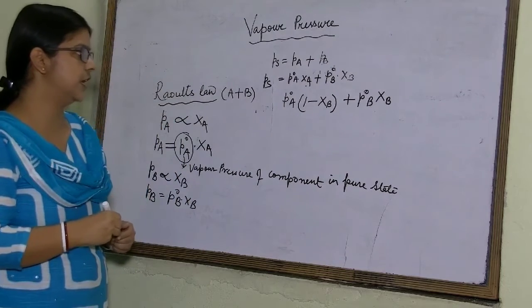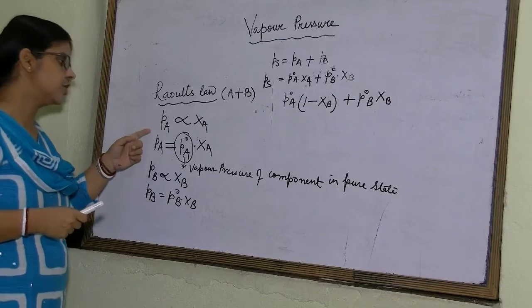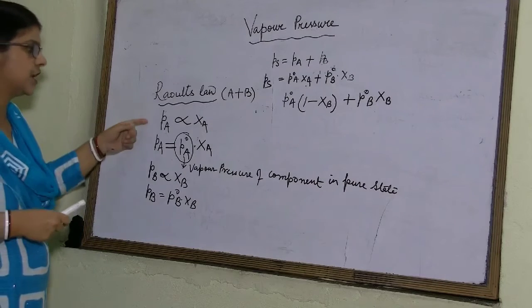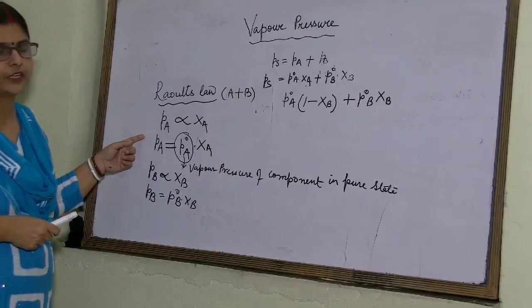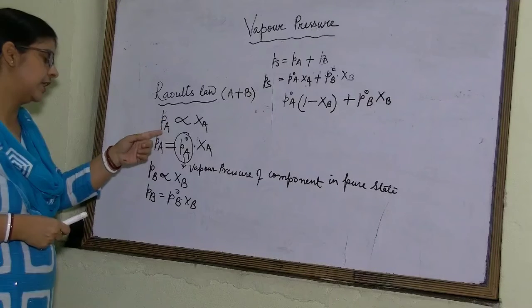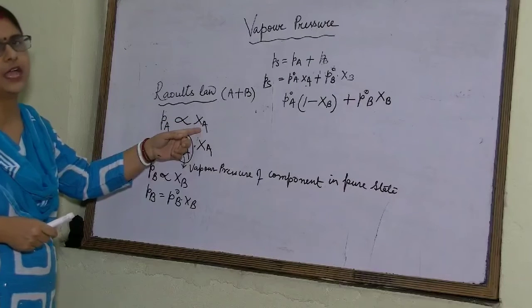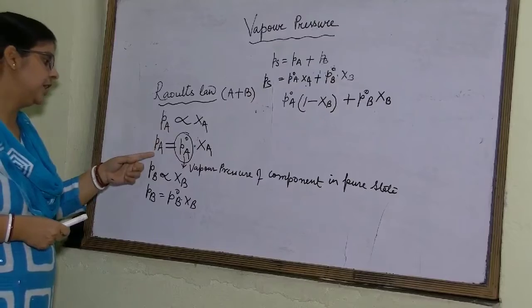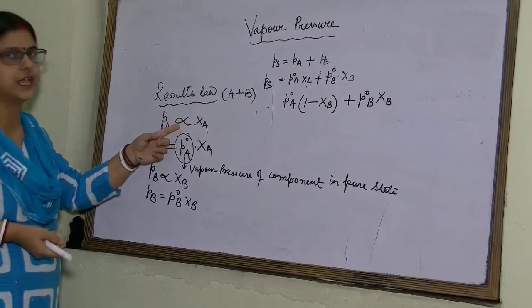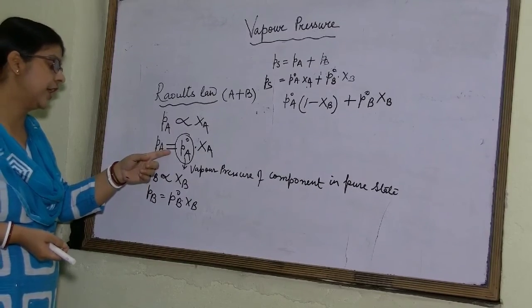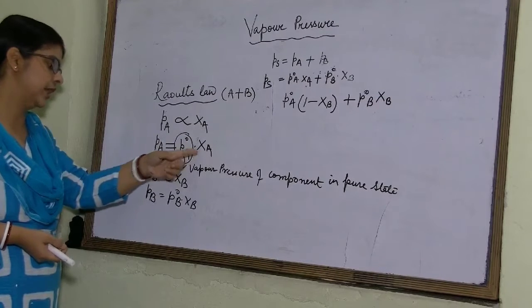Again students, you see what I am telling. What is Raoult's law? Raoult's law states that partial pressure of any component is directly proportional to its mole fraction. So here we are writing PA is directly proportional to XA, or chi A, you can say. Again, for replacing this directly proportional sign, we can write PA is equal to P naught A into XA.